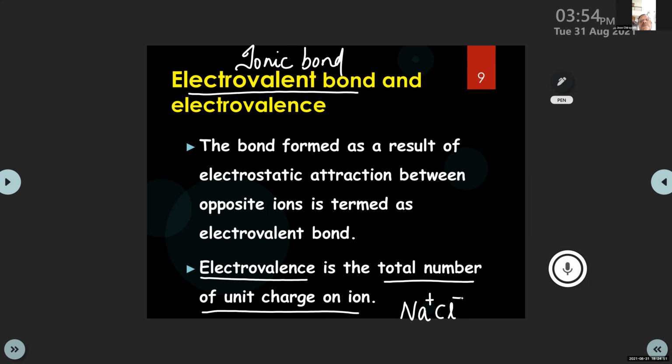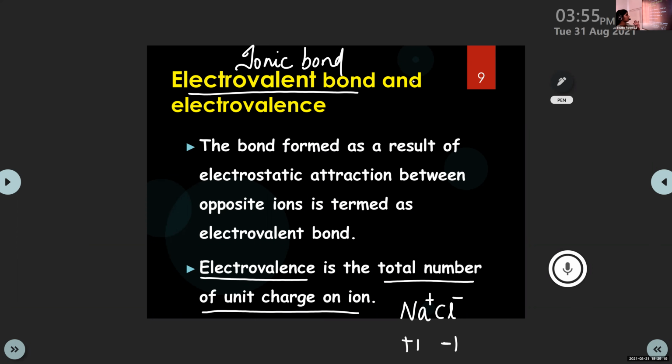Yes, in the case of sodium, it is +1. And what about chlorine? It's -1. Okay, it's -1. So the electrovalence is the total number of unit charge on the ion. Unit charge on the ion.